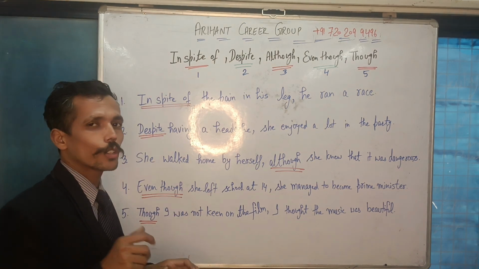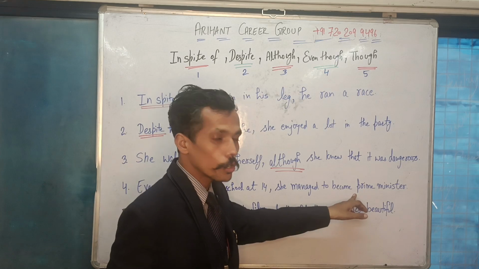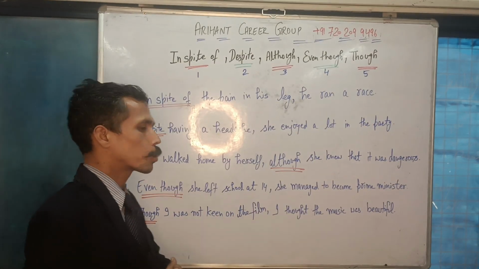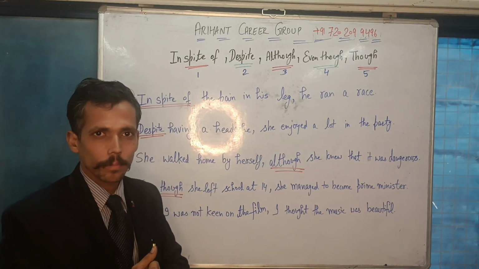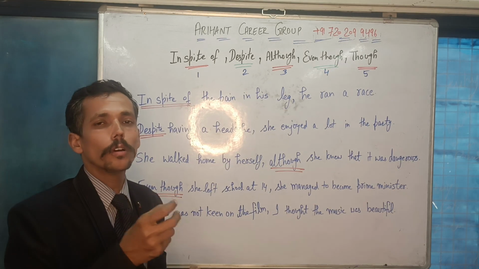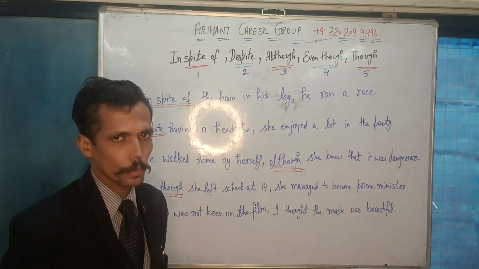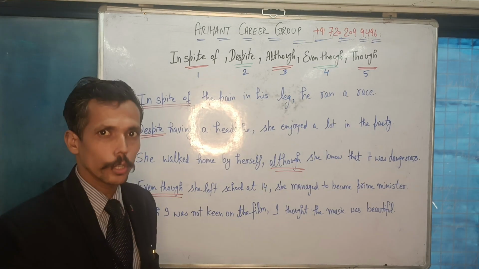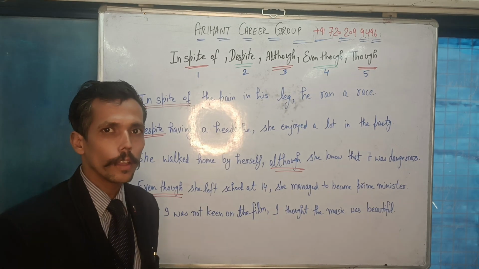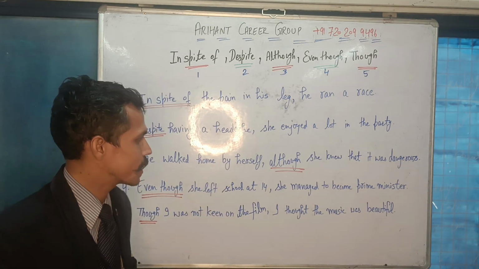So that means you can also make a sentence. If you want to reverse it, you can say, she managed to become prime minister although she left school at 14. Correct? So you can make such sentences. It is up to you, but please ensure that you have a command over the language. You have to explore it, you have to learn it, but please ensure that the sentences are free from flaws, or we can say that you should make flawless sentences.